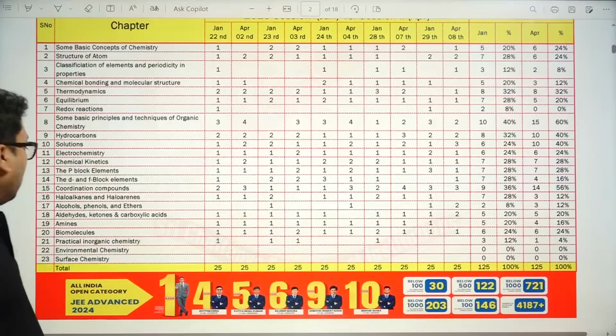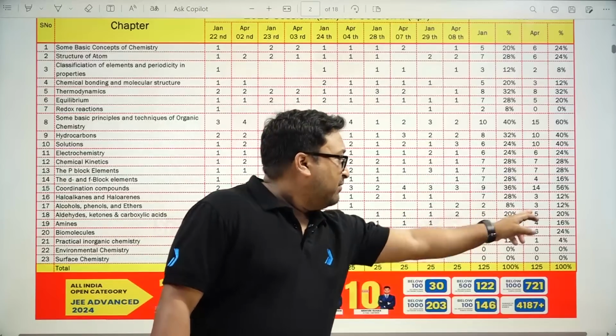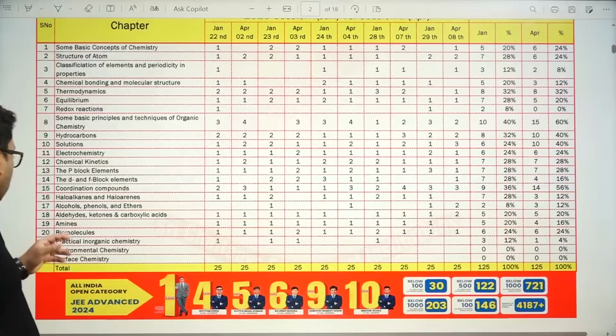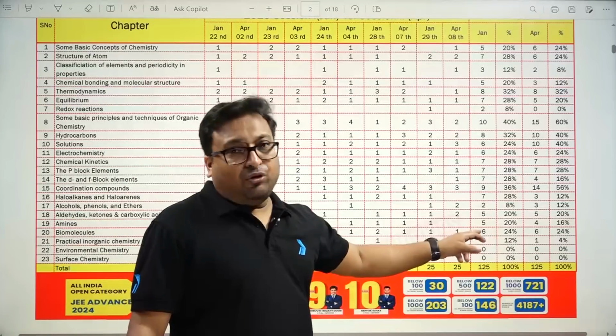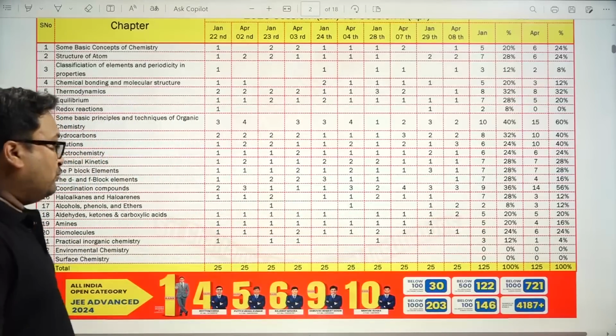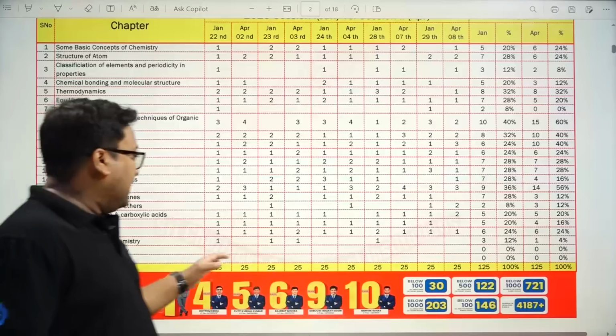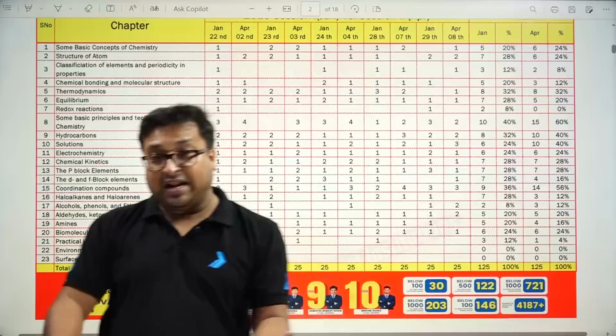So aldehyde, ketone and carboxylic acid have equal weightage, 5 and 5 questions. Then amines, also equal weightage, 6 in January shift 2 and 6 in April shift 2. Then practical inorganic chemistry, 3 questions in January but only 1 question in April shift 2.